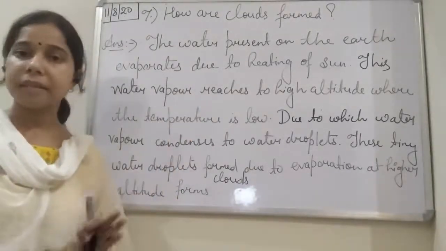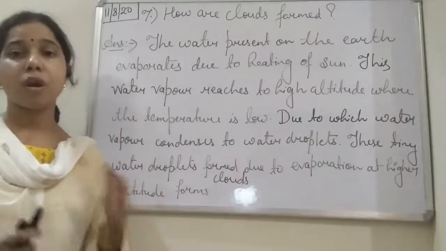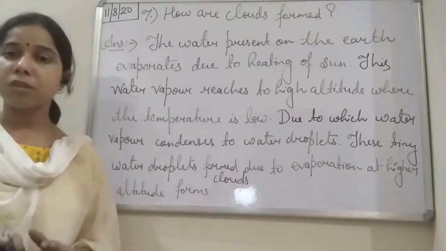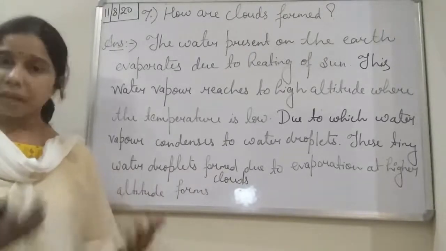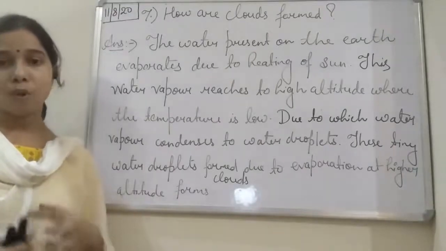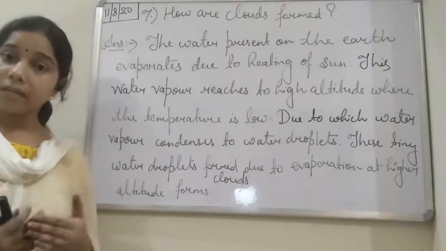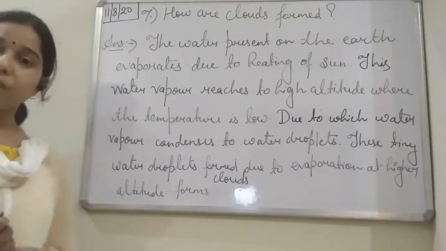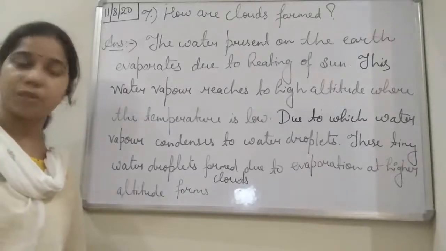You can write in this step also that the first step is the evaporation, in which the water which is present on the earth, that is in the water bodies of the sea and ocean, as the sunlight falls on it, becomes heated, becomes hot, and thus gets converted into water vapor, and that is the process of evaporation.